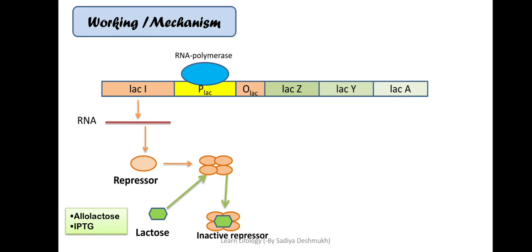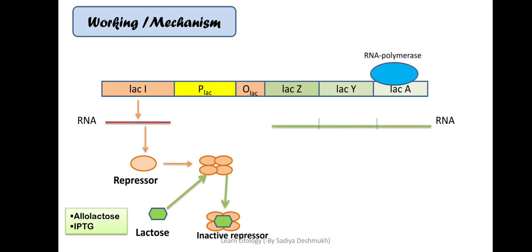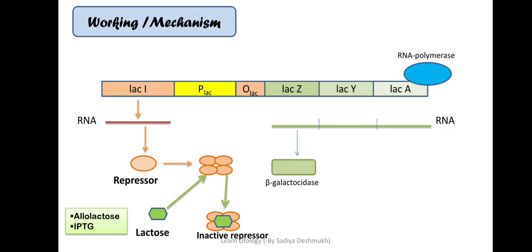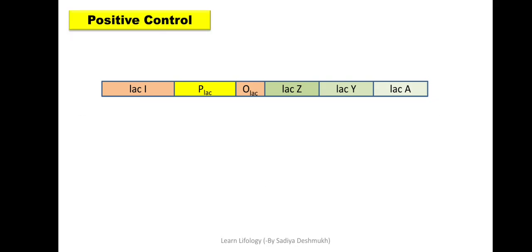As the repressor is not there, the operator region is open, the polymerase can go in the forward direction and there will be a formation of a transcript, and this transcript will form the enzymes beta galactosidase, permease and the transacetylase for the metabolism and transport of the lactose inside the cell. Okay, so that is the general working.